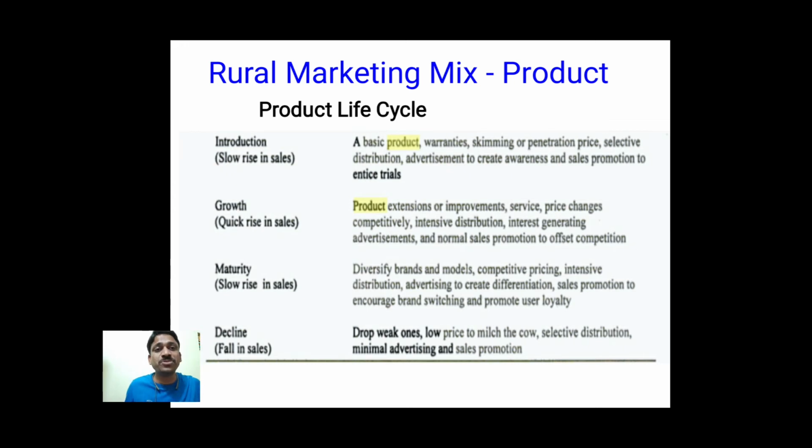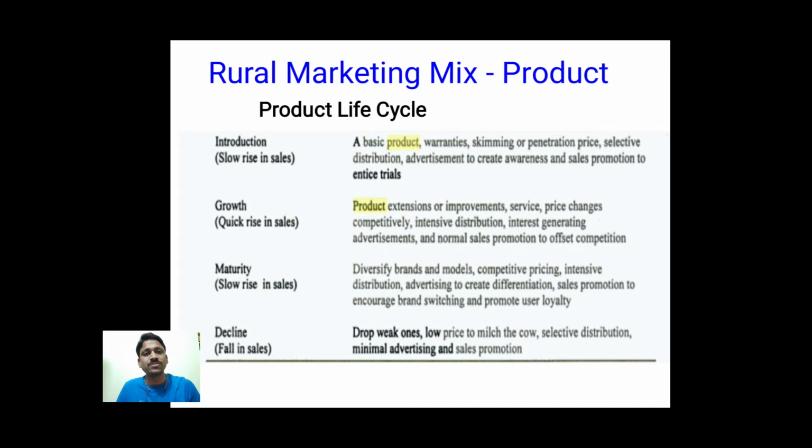Advertisement is very necessary because we just launched the product, so the customer should get awareness about the product's existence. So we have to advertise or promote a lot. Next level is the growth level.